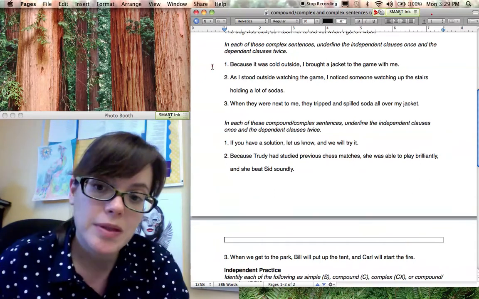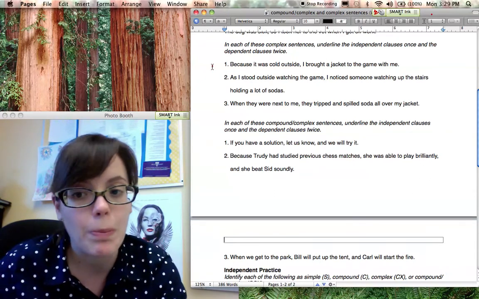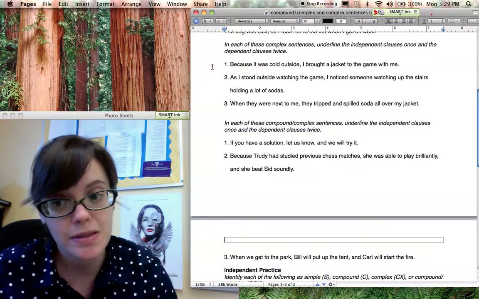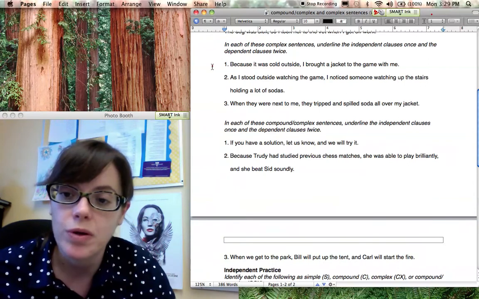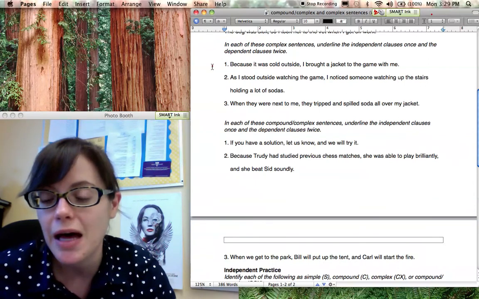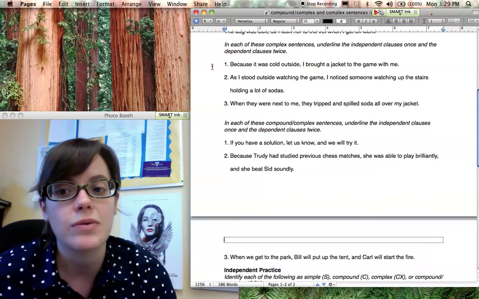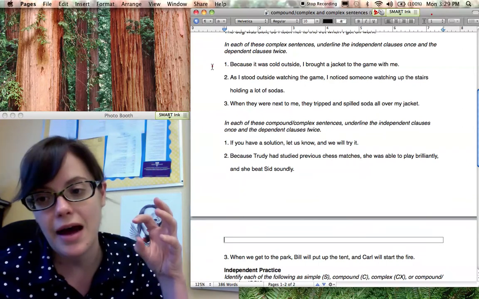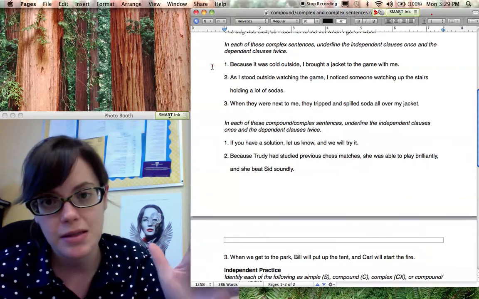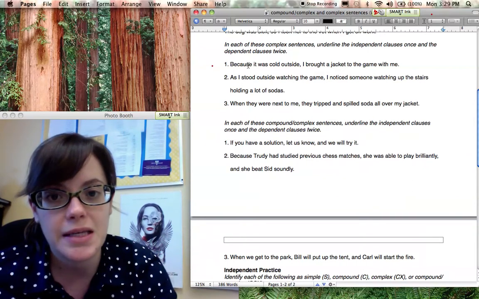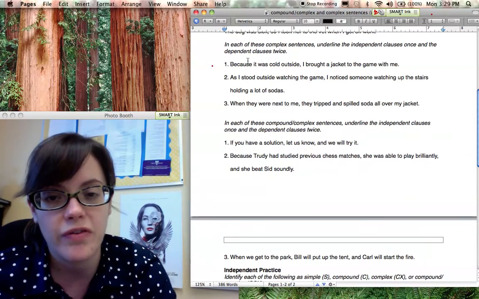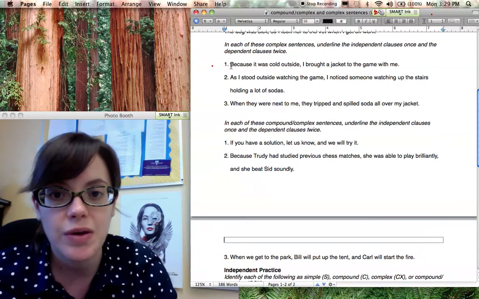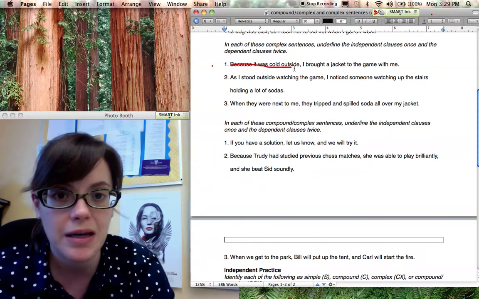So remember, dependent and independent clauses will both have subjects and verbs, but our dependent clauses will start with one of those woobus or cliffhanger words like because, as, until, since, okay? And they can't stand alone. An independent clause, you could take it out and it could stand alone as its own sentence. So let's look here. I see one of those cliffhanger words right here with because. So I know this is going to be dependent. Let's underline that twice.